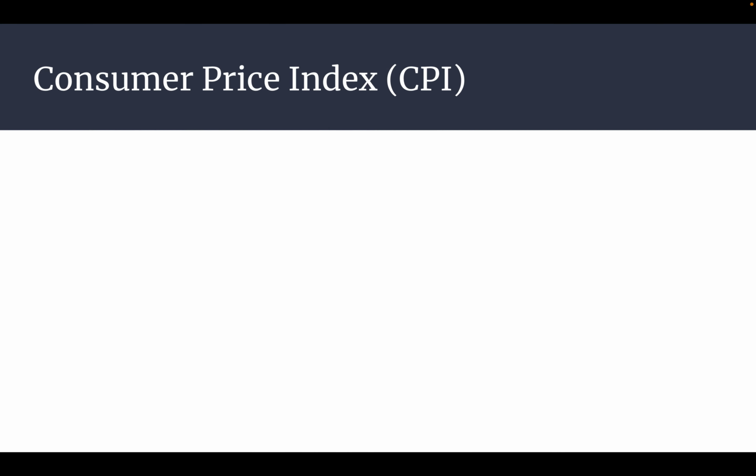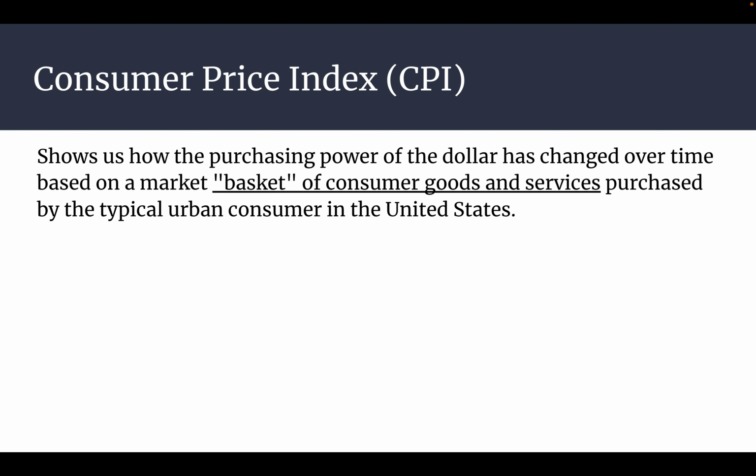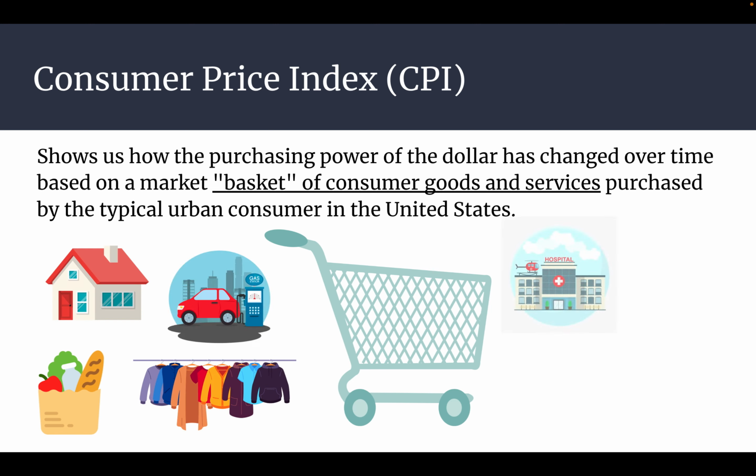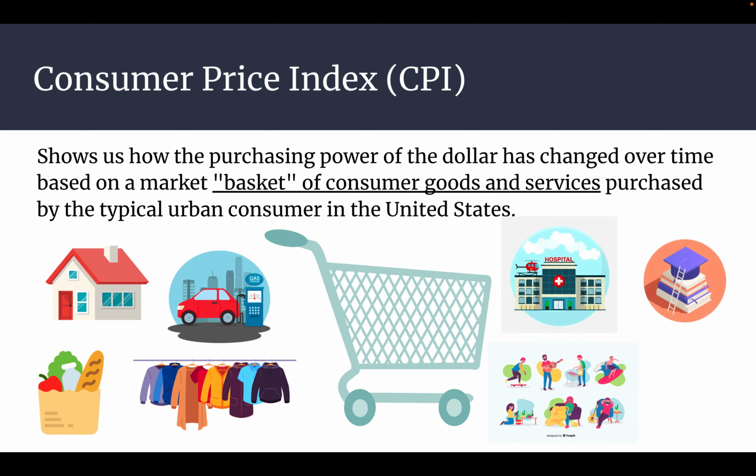One of the most important indicators for our cost of living is the Consumer Price Index, or CPI. It shows us how the purchasing power of the dollar has changed over time. It's based on a market basket of consumer goods and services. To determine the value of the Consumer Price Index, 8 consumer categories are included within this basket. They include food and beverages, housing, apparel, transportation, medical care, recreation, education and communication, and an other or miscellaneous.